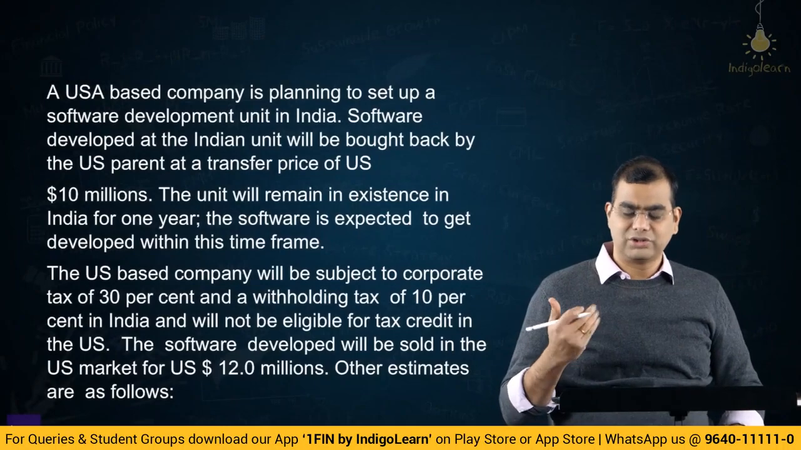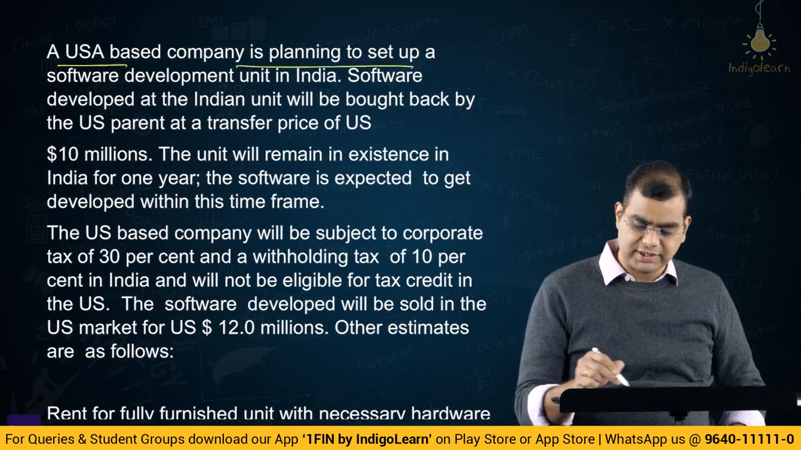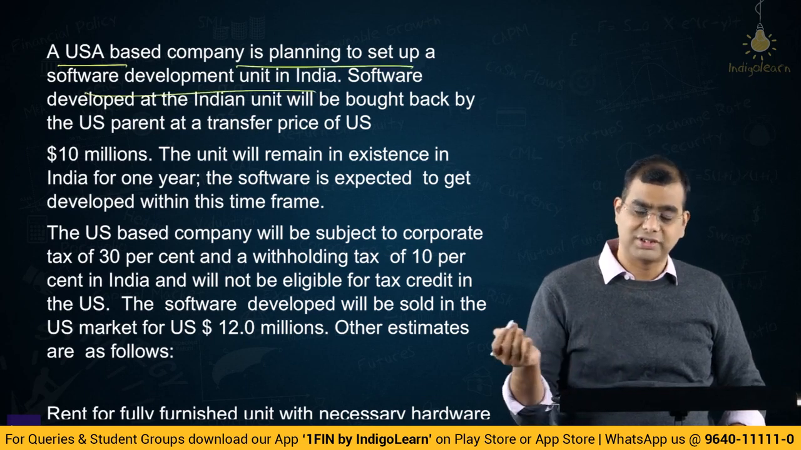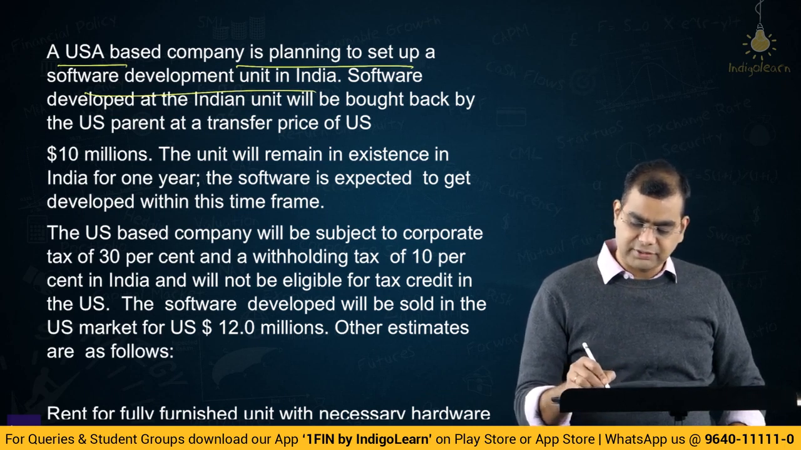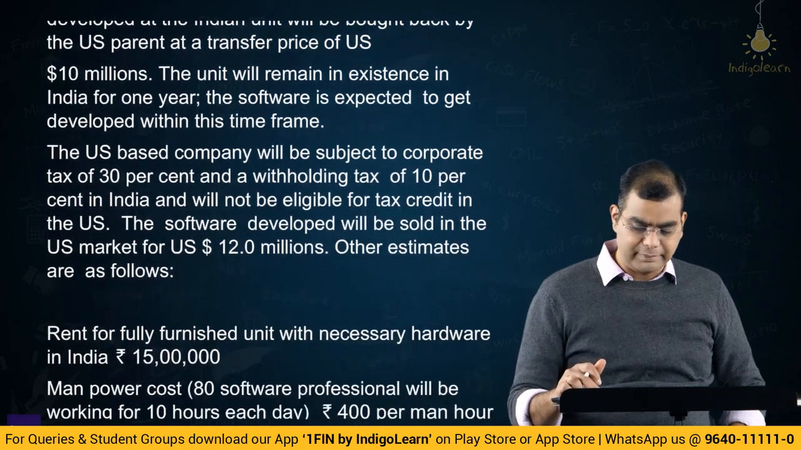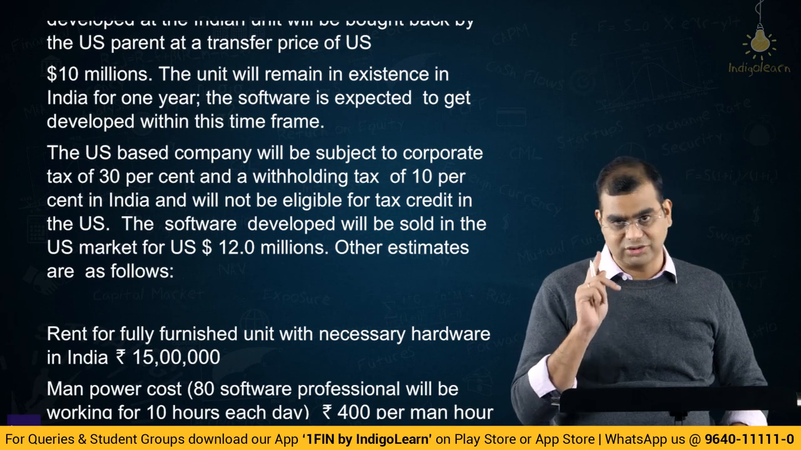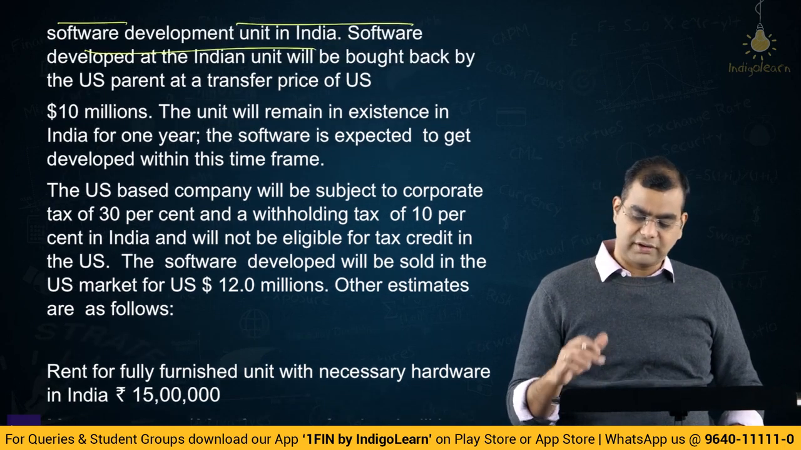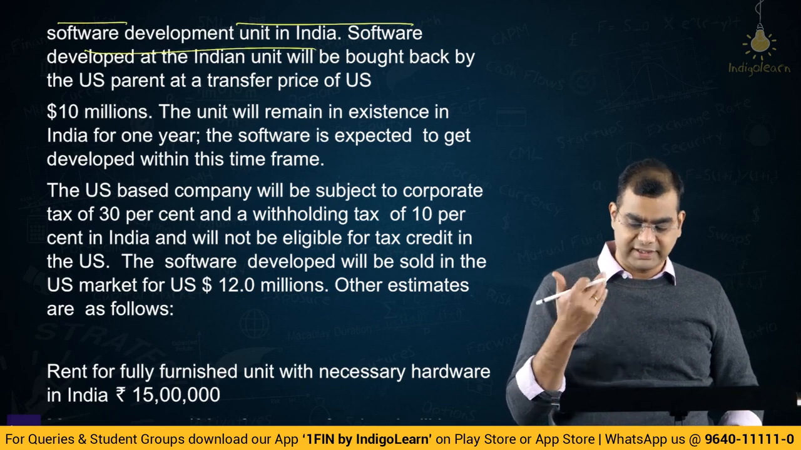So friends, now let us go to the next question. This also is a fairly simple one. A USA based company is planning to set up a software development unit in India. Very good. So this is from out to in. Software development in India will be bought back by the US parent at a transfer price of US dollar 10 million. Very good. The unit will remain in existence in India for 1 year. Acha, this is only a 1 year story. The software will get developed within this time frame. So the purchase price is given very clearly: 10 million.